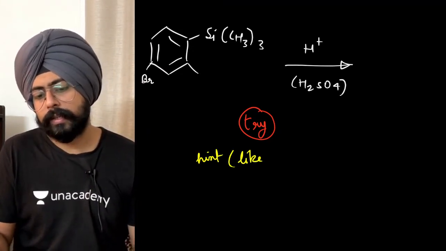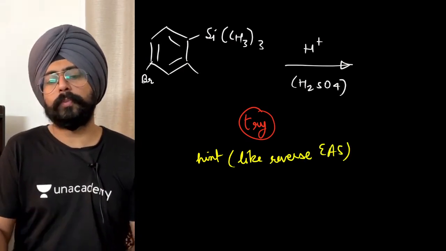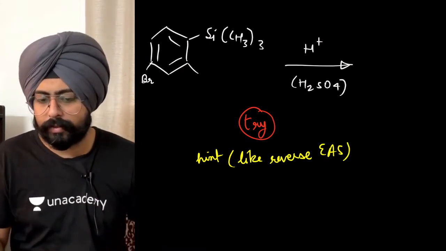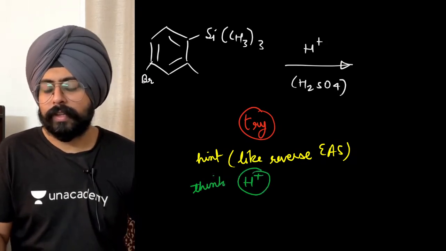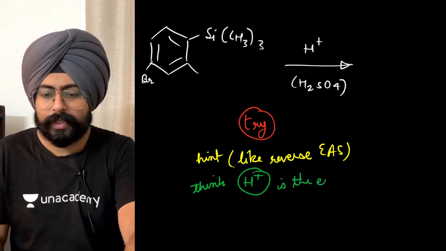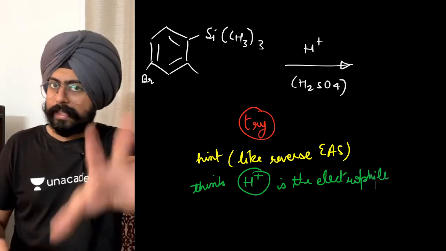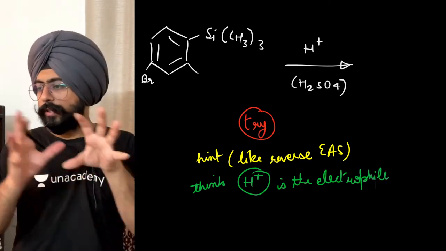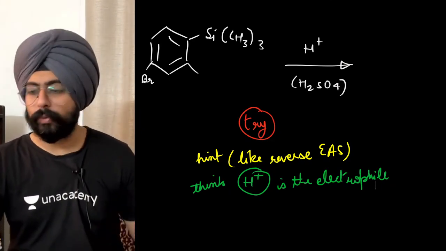This is like reverse electrophilic aromatic substitution, or you can think that H positive is the electrophile. ऐसा सोच सकते हो. This is a hint for you. Try it out. Once you're done, just write done in the chat box. Then I will also try to explain to you what is happening over here and why.